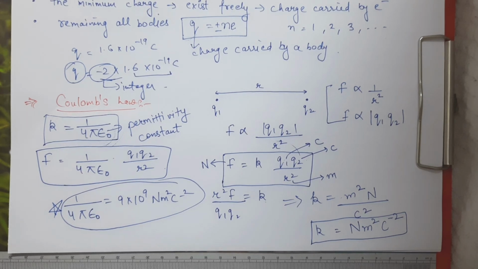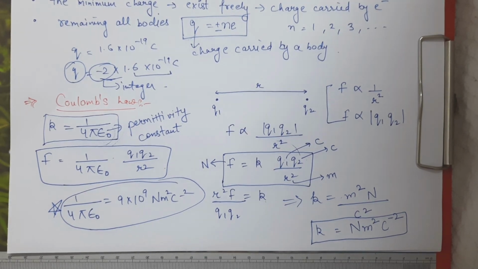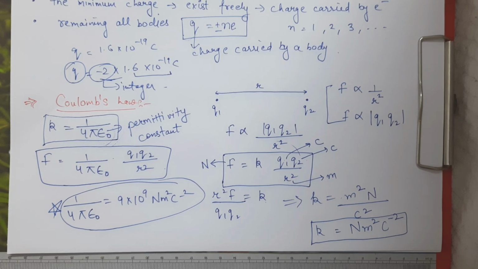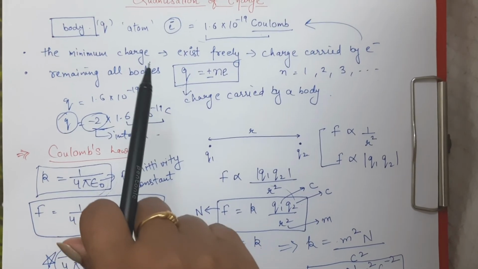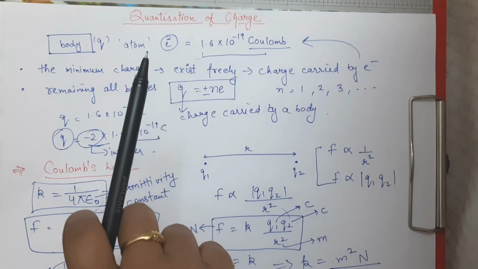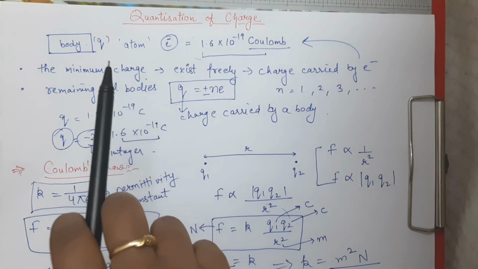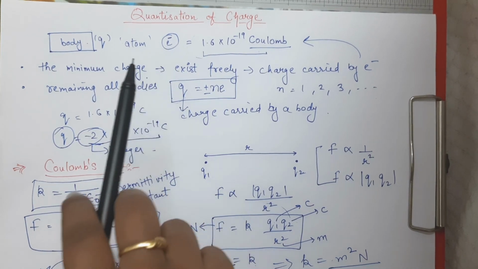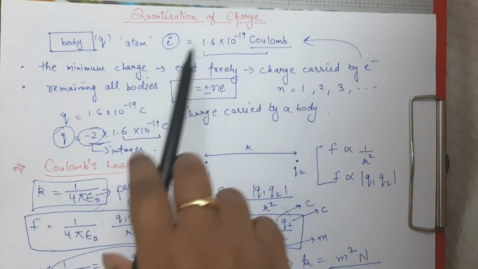Also we will continue with the topic of Coulomb's law, and we will try to cover the topic of Coulomb's law in vector form as well. So I hope till now these two things are clear to you. What is quantization of charge? That is, the charge on a body is discrete. The value of charge possessed by a body is discrete. It is not continuous. We cannot have random values of charge on a body.